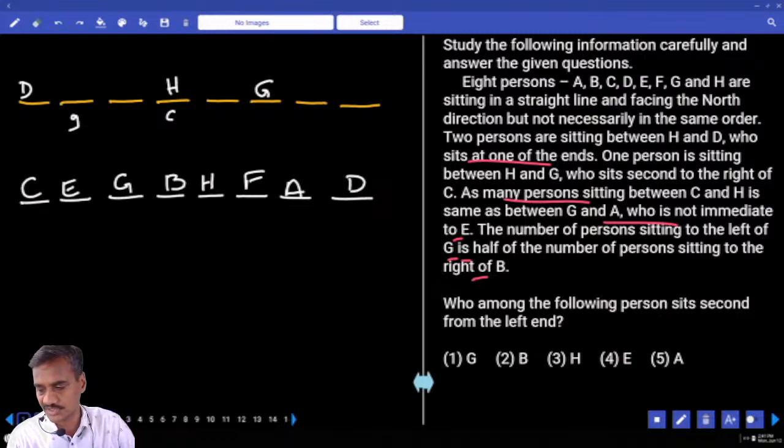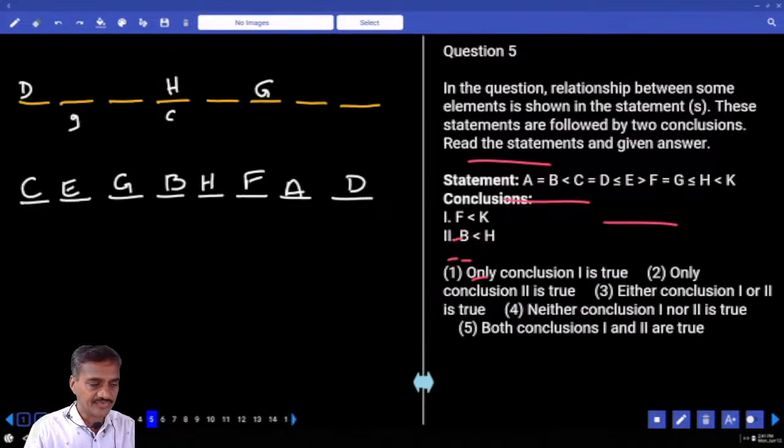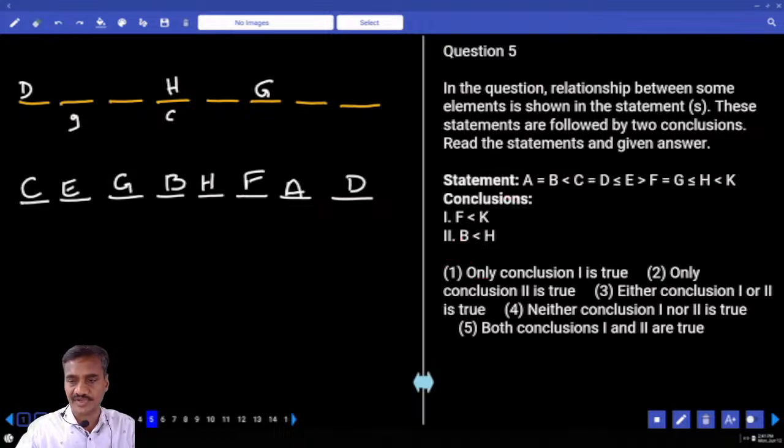Then coming to question numbers 5 to 8. Now in question number 5, the relation between F and K. K is here, F is here, F lesser than K, and B and H. Now between B and H, 1 lesser than, 1 greater than, 2 opposite symbols, no relation. Choice 1, question number 5.